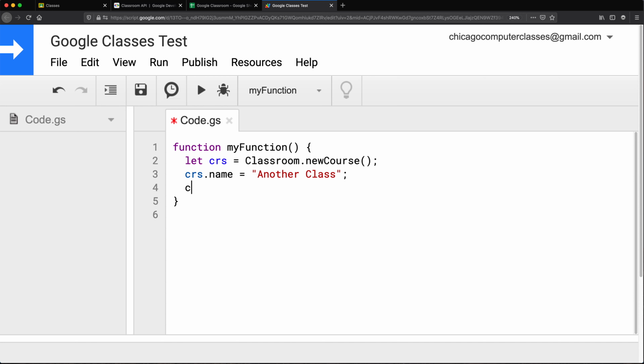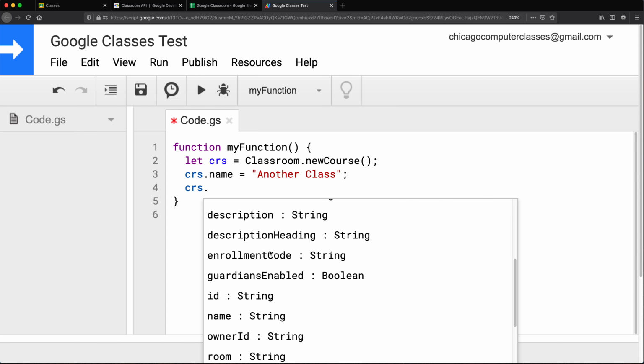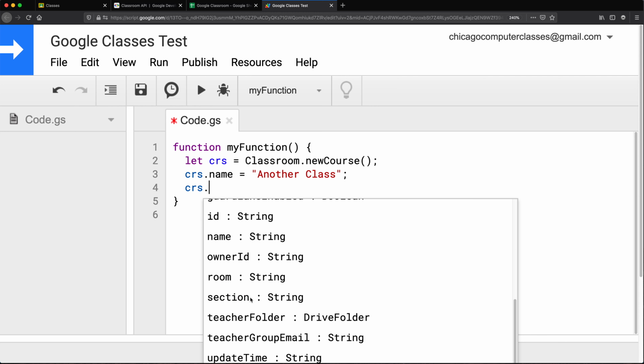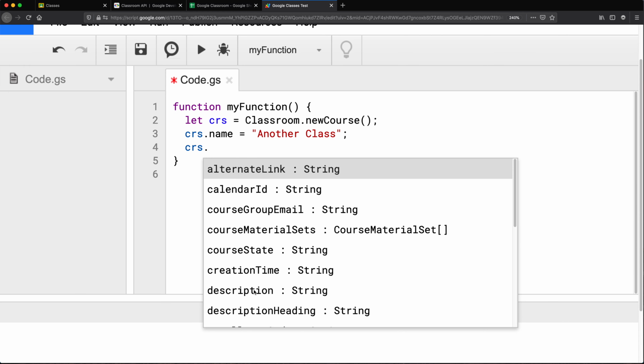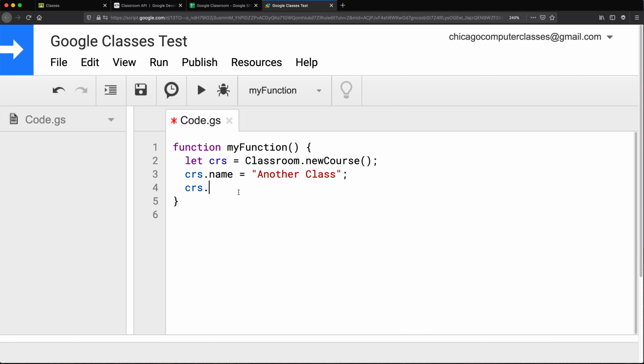And let's see what else we have here. We have description. So if you remember, there was like section there. You could do that. Room. For now, I'm just going to skip those. We'll come back to those in just a second. Now, the question is, how do we now add that class? Because this just creates the object as far as I can tell.